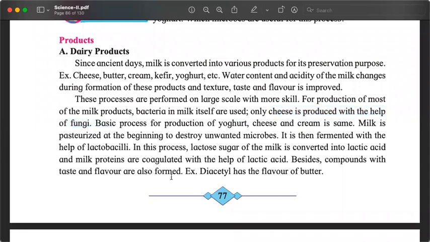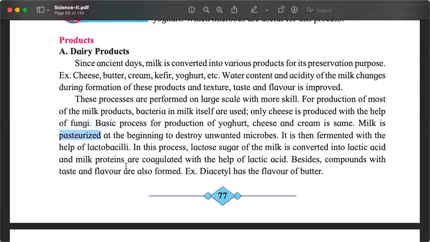So whatever we do with the milk, it is first pasteurized. Pasteurization is the process in which we heat the milk to a very high temperature, and then we cool it rapidly. Don't worry, no one will ask you what is pasteurization in the exam, but we need to know, and we need to use this process.